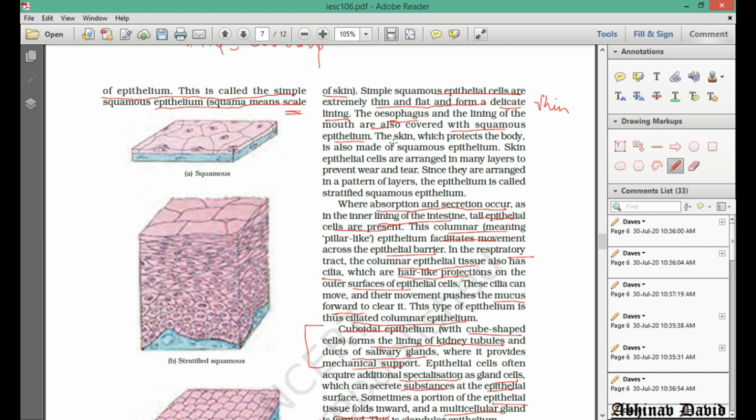Then we have compound epithelium. Okay, this is the last. The skin which protects our body is also made up of squamous epithelium, but this is not present in a single layer of cells. Skin epithelia range in many layers to prevent wear and tear. So they are not simple squamous epithelium. They are called stratified squamous epithelium, and they are basically which type of epithelium? They are compound epithelium. So with this we have completed our epithelial tissues.